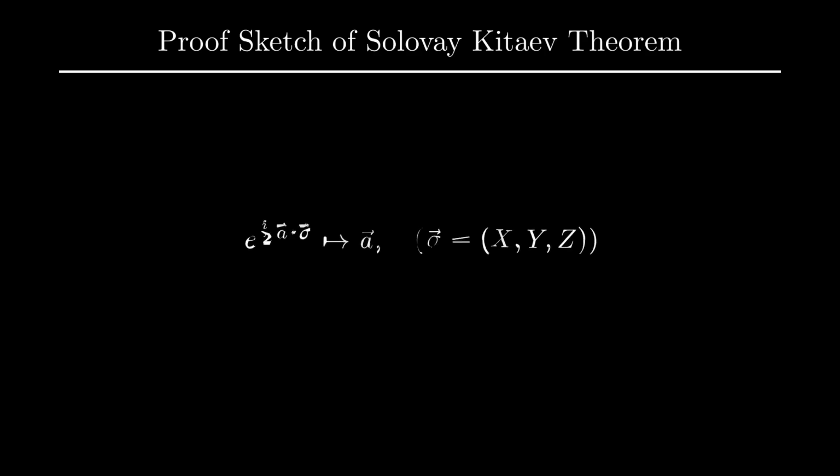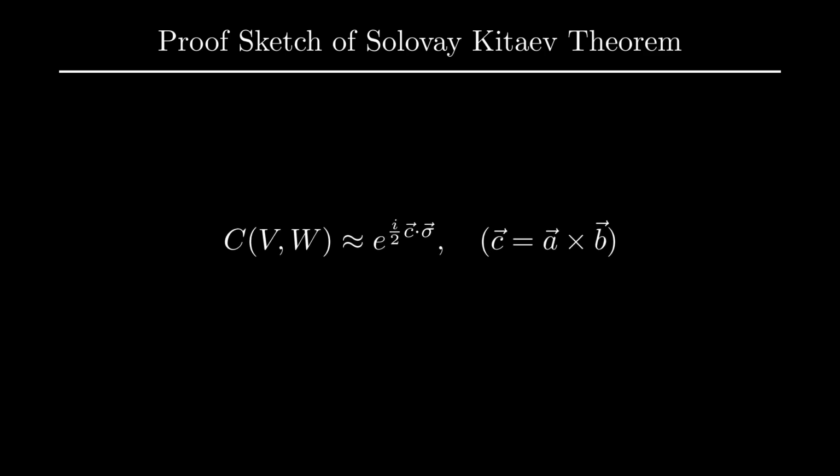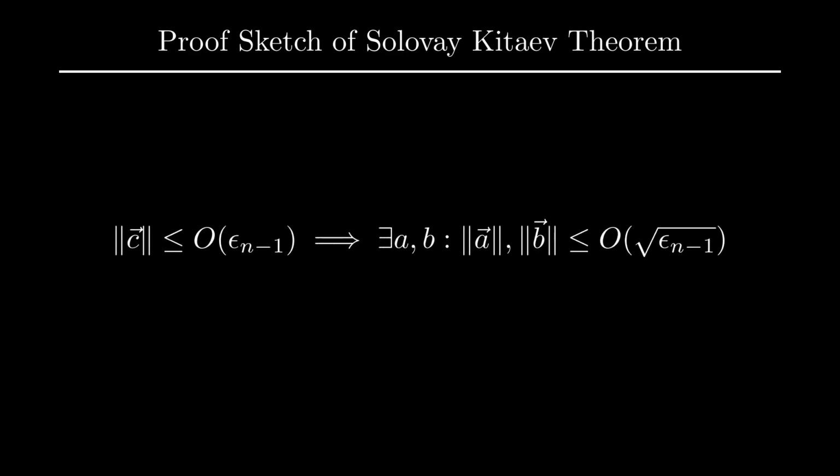This means that the commutator of two elements of the SU(2) Lie algebra is simply the element whose vector corresponds to A cross B. So we simply need to find any A and B whose cross product yields C. Choosing A, B to be orthogonal and have the same norm, since the norm of C is on the order of epsilon_{n-1}, the norms of A and B are both on the order of the square root of epsilon_{n-1}, giving us the deviation cited previously.